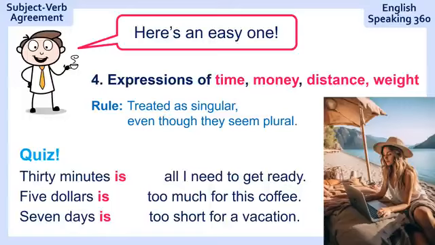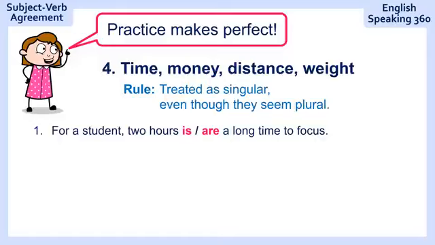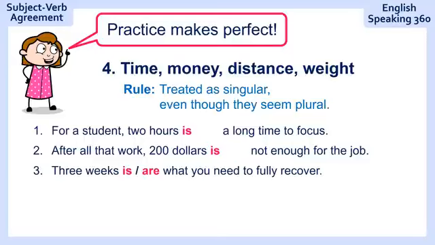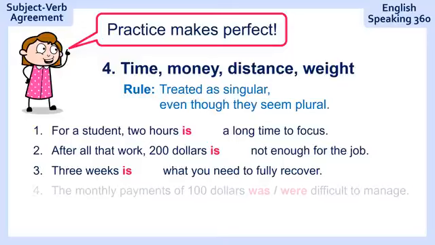Number 1. For a student, 2 hours, a long time to focus. Ready? For a student, 2 hours is a long time to focus. After all that work, $200, not enough for the job. After all that work, $200 is not enough for the job. 3 weeks, what you need to fully recover. So maybe you recover from an injury, for example. So 3 weeks is what you need to fully recover.